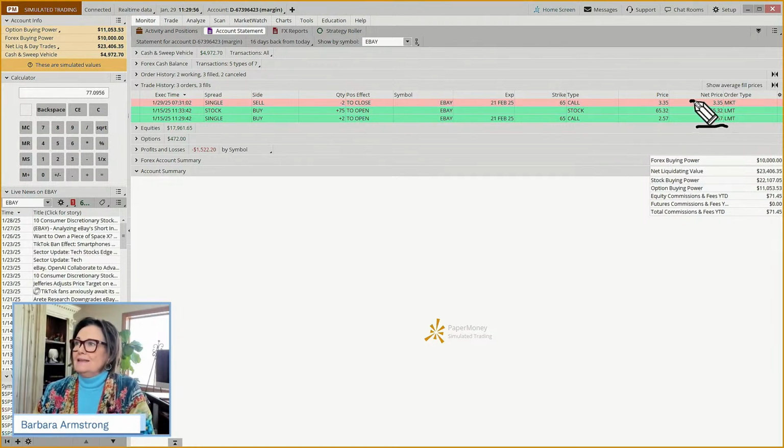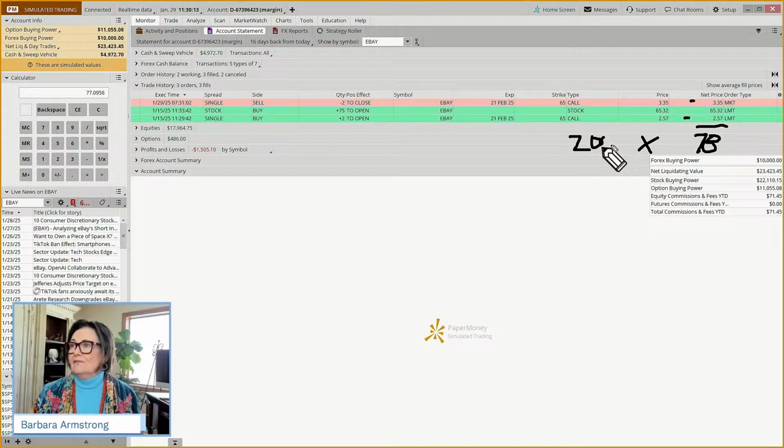And so if we take this 335 and subtract the 257, we come up with $78, or 78 cents, times 200. So it was 78 cents a contract times 200. And I'm not taking transaction fees into account here. We ended up $156 on that.